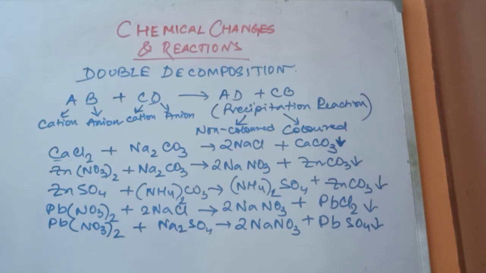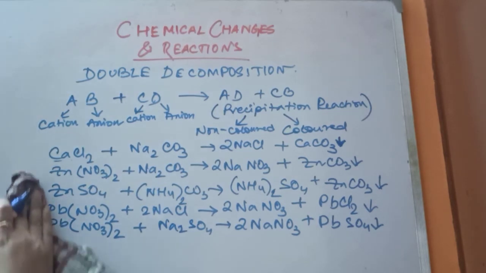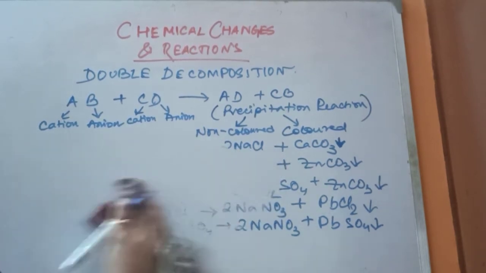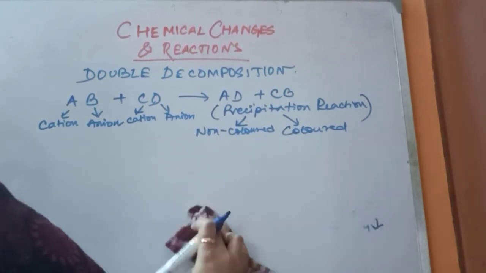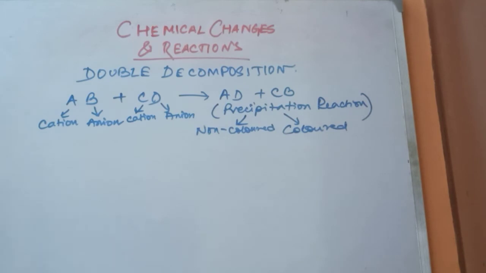Okay, now I'll show you the precipitates which have color. Generally, the precipitates of copper and iron show very good color. Now I'll show you the colored precipitates.